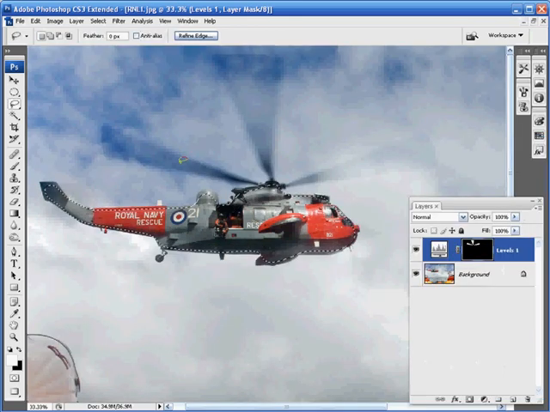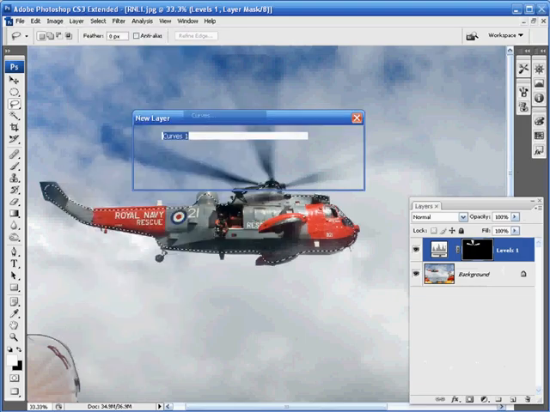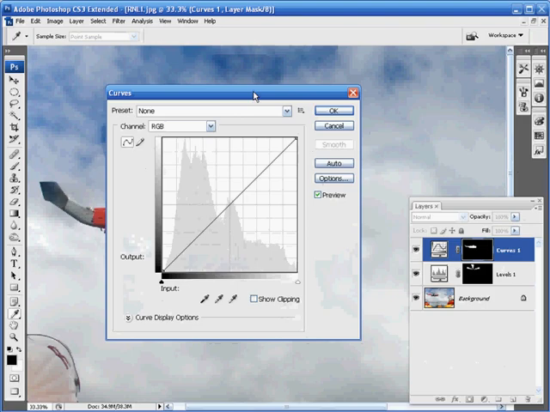Now go up to Layer and down to New Adjustment Layer before clicking on Curves. Just hit OK and the curves will load up on your screen. We want to create a strong S-curve to increase the contrast of this helicopter. So make one point on the line and drag this down, and then make another point on the line and then drag this up. Creating this strong S-curve will help darken the shadows and brighten the highlights within our selection. When you're happy with your S-curve, hit OK.